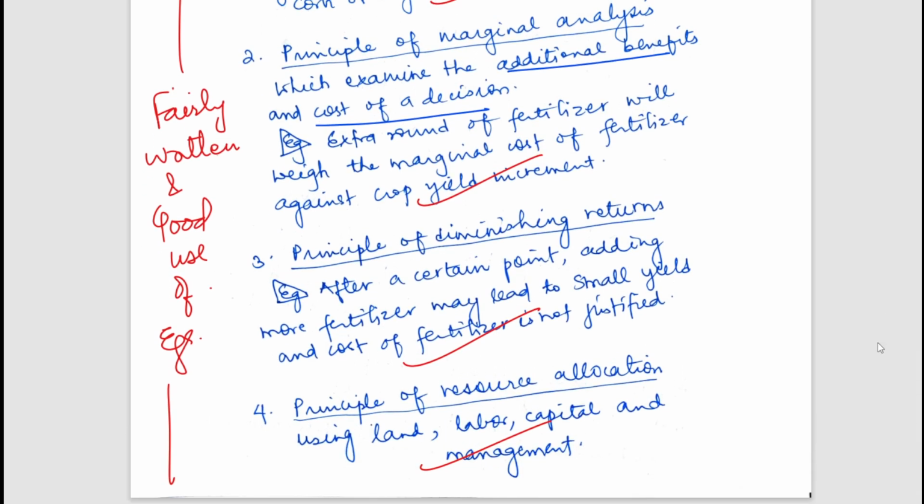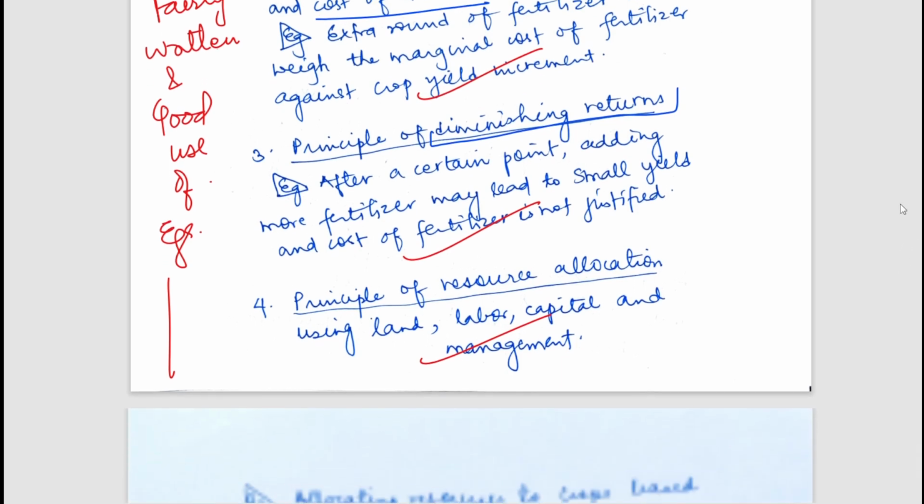Next was the principle of diminishing returns, because after a certain point, what happens? Adding some kind of input, such as fertilizers or irrigation, although they are added, there is very little yield increment, and the cost of the inputs is not justified. So that is what diminishing returns means. Our returns will start diminishing with time.